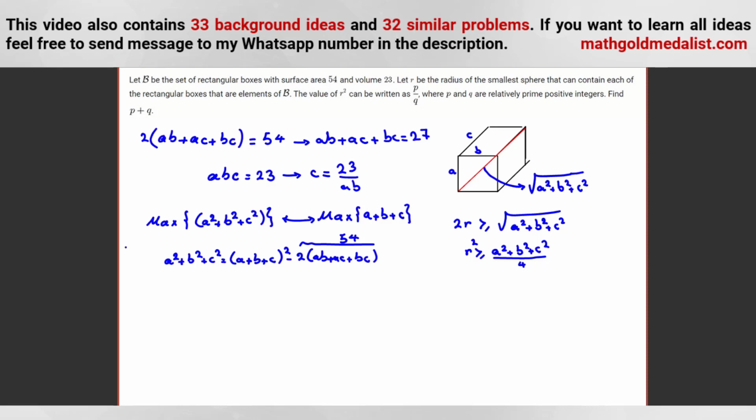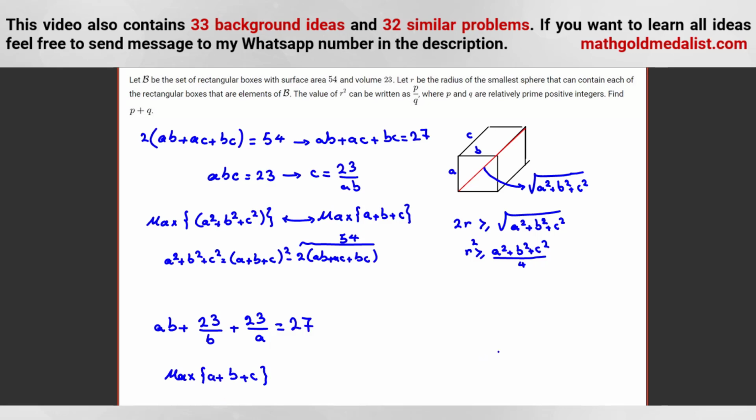So if you replace in the first one, AB plus AC is what? 23 over B, because A times this, the A's cancel. Plus BC, if you multiply B by this, 23 over A. It is equal to 27, and it is our condition. And we want to find the maximum of A plus B plus C.